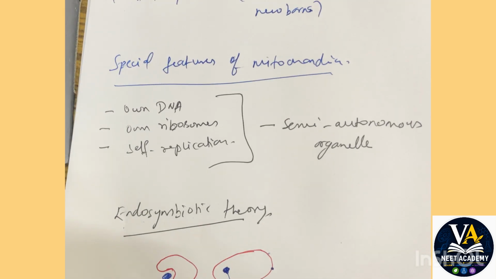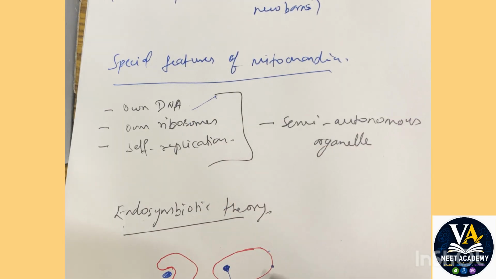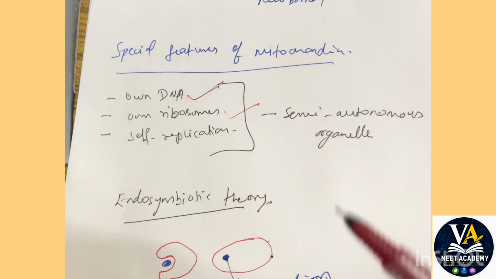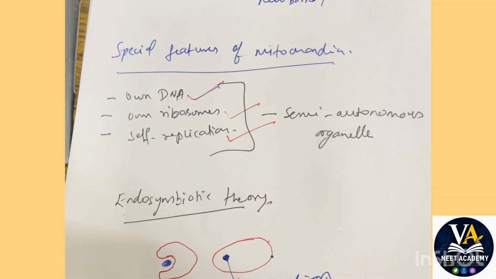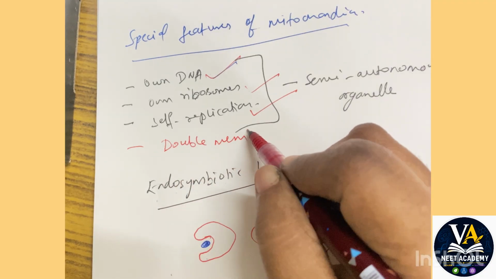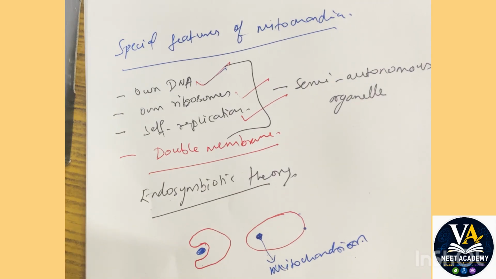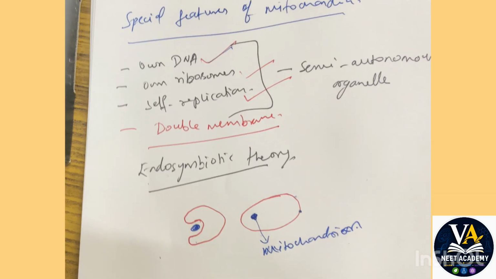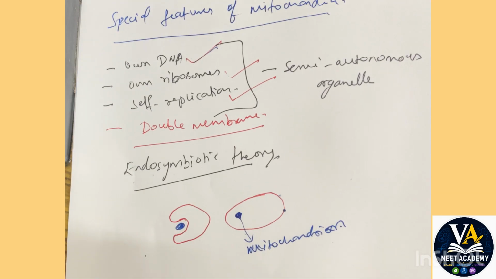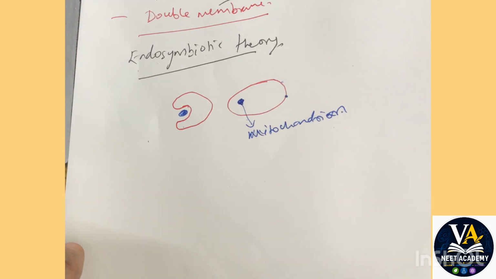Because this mitochondria, which was supposed to be a bacteria once upon a time, has its own DNA, has its own ribosome and independent replication, and is also double membranous in structure. Usually organelles have a single membrane, but mitochondria has a double membrane structure. So that's the reason why mitochondria is said to follow the endosymbiotic theory.